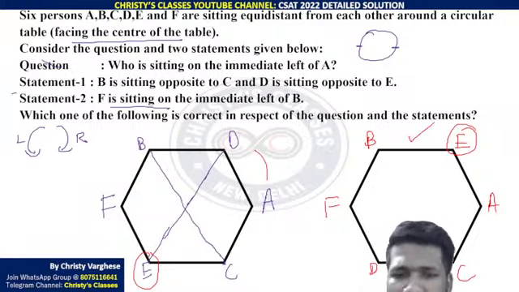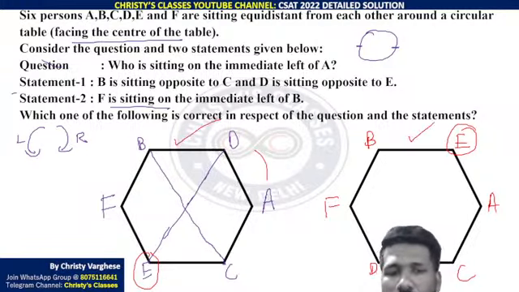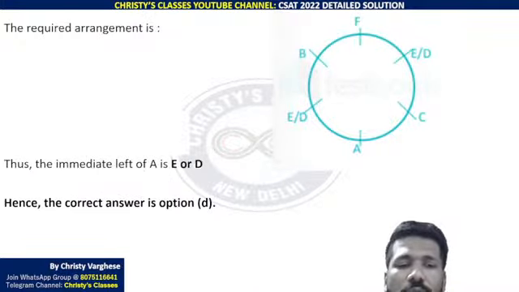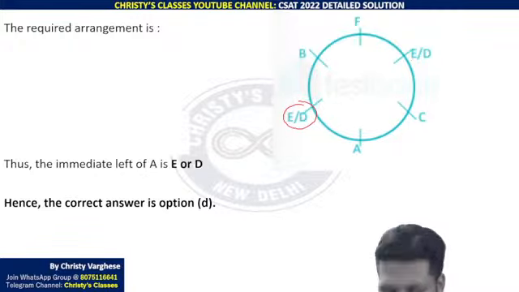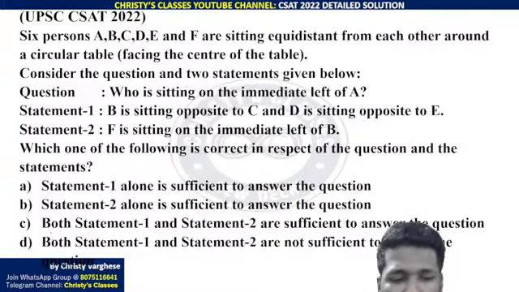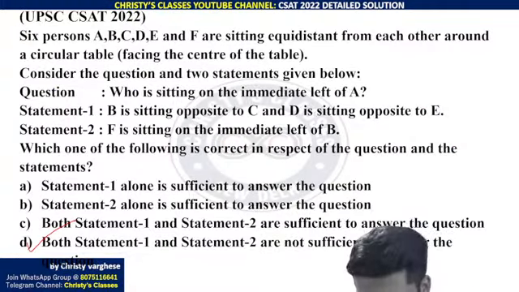So this and this, both realities are possible. In one reality, left of A is E, and in another reality, left of A is D. That is why statement 1 and 2 both are not enough. E or D can be on the left of A. E or D. That is why statement 1 and 2 are not sufficient. Option D is the correct answer.